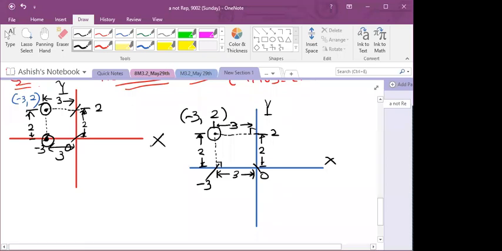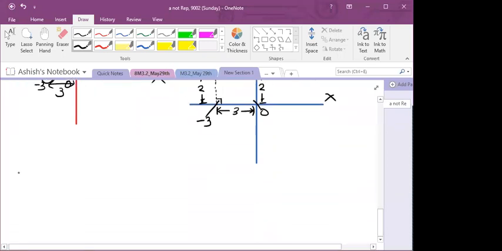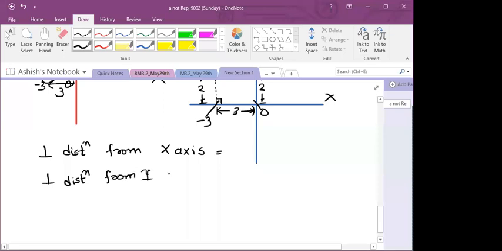So from here, the conclusion we got is that the perpendicular distance from the x-axis is equal to, and the perpendicular distance from the y-axis is equal to, no other. So the perpendicular distance from the x-axis can be your y coordinate, right? And it can be plus or minus y coordinate. If it is on the positive side then plus y, if on the negative side then minus y. So it will be equal to your plus or minus y coordinate.